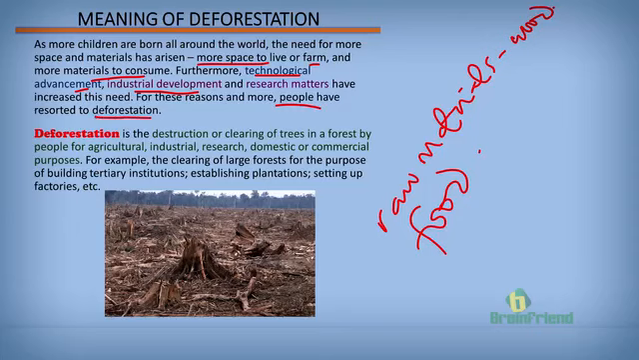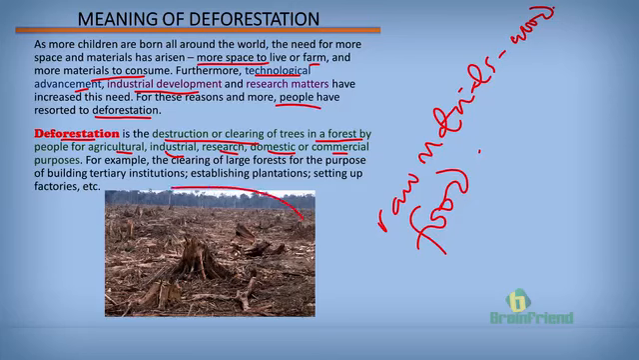What is deforestation? Deforestation is simply the destruction or clearing of trees in a forest, maybe for agricultural purposes, industrial, research, domestic or commercial purposes. For example, we want to site an institution. We need vast land areas to do that. And so you notice that people go into areas where people really do not live, cleared up, begin to erect buildings. Those forests being cleared up, the act is known as deforestation.